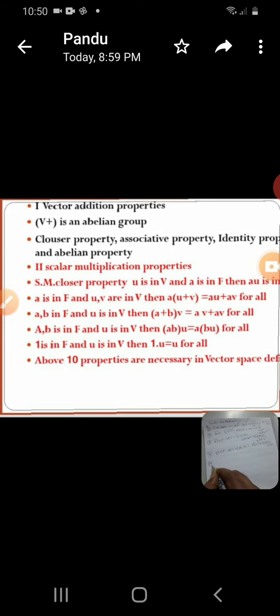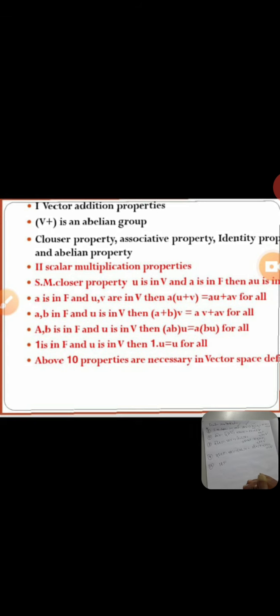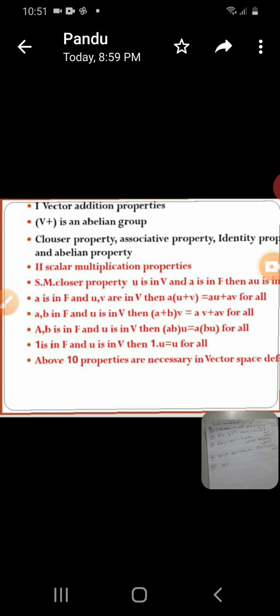Similarly, the tenth property. You know, is there a one element in F? Why not? Because F is a field, and a field always has one. Without one, F is not a field. One is the identity element. What is the multiplication identity? One is called the multiplication identity. The multiplication identity is there in F, that is a field. Already, F is given as a field, so definitely one is also an element of F. It exists.